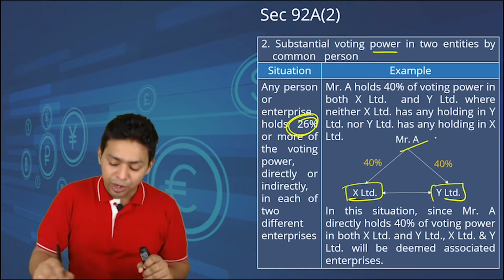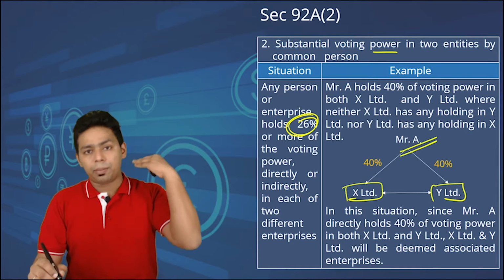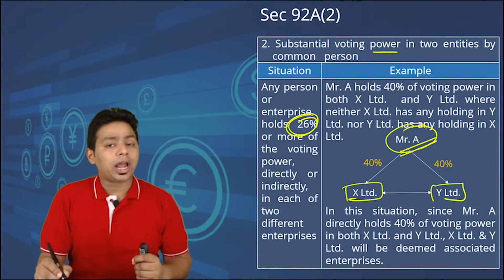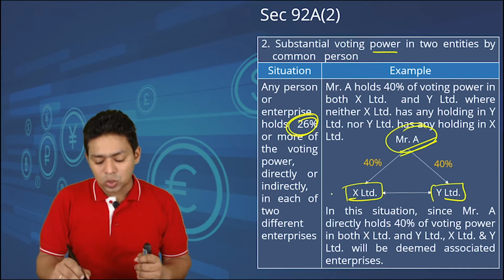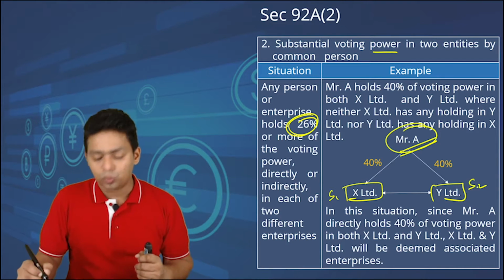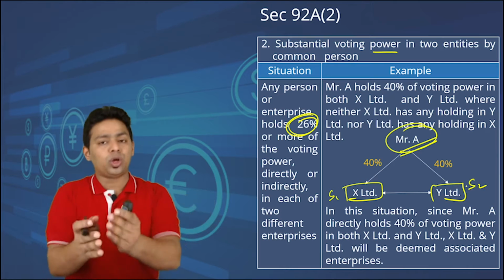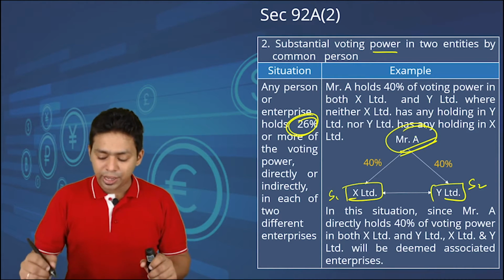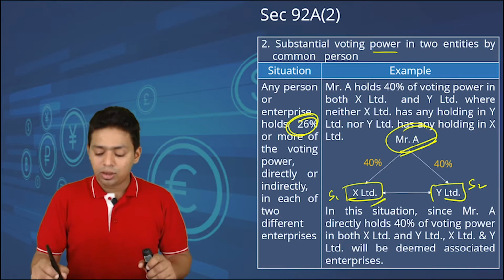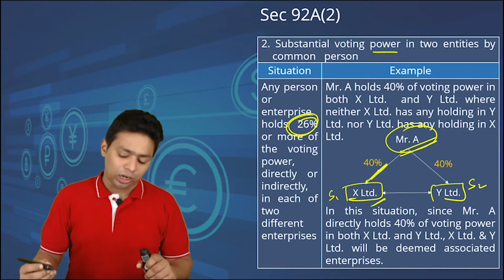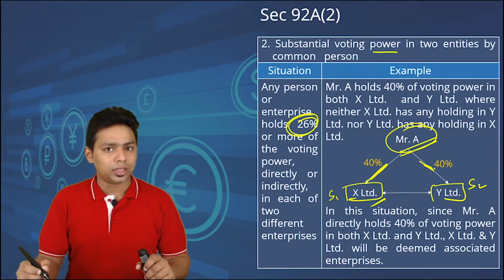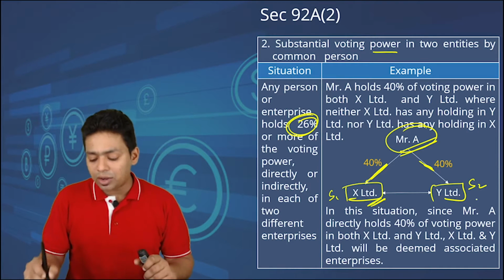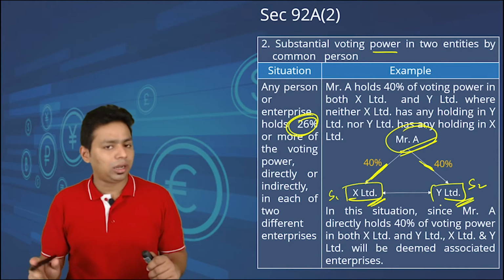in each other, but because there is a common control above them, he is a father kind of, you understand. A father can control son 1 as also son 2, because both are related to the common father, common controller. A controls X Limited, A controls Y Limited. So, definitely A and X are associate enterprises, A and Y are also associate enterprises, and X and Y are also definitely associate enterprises.